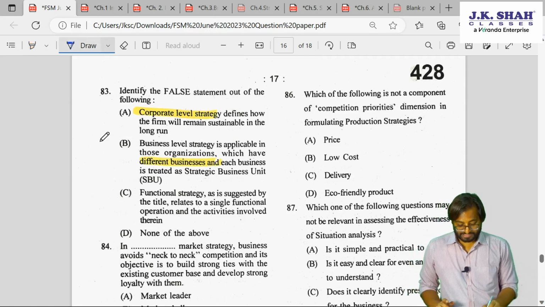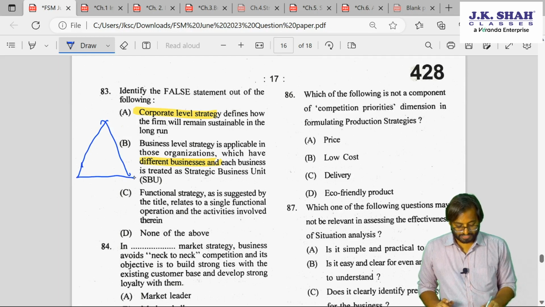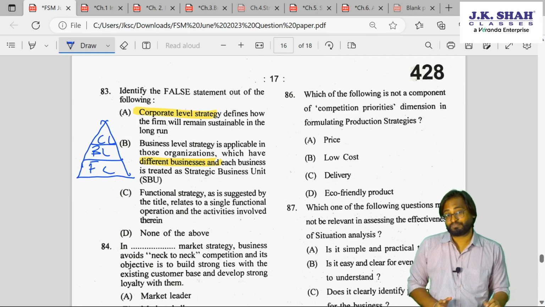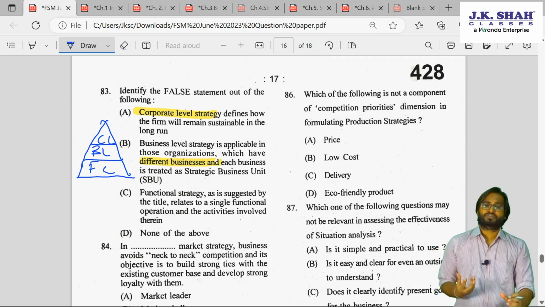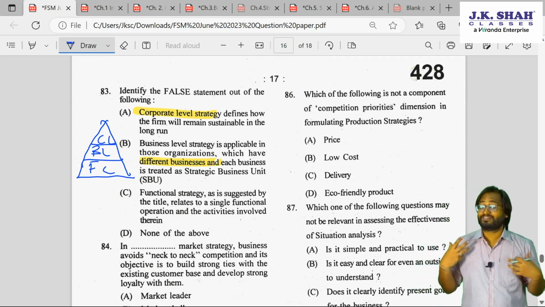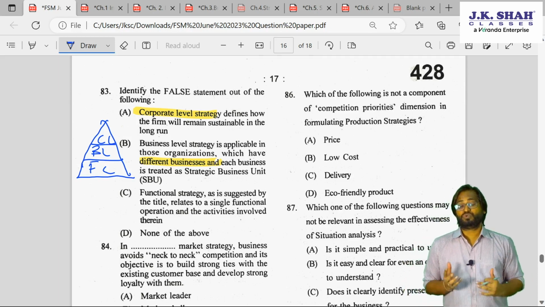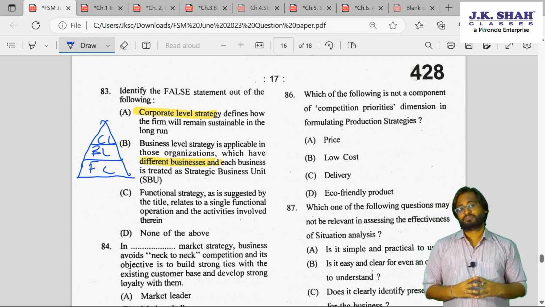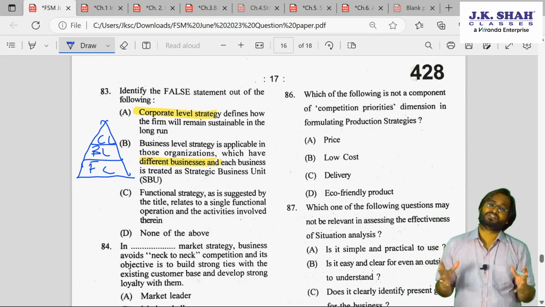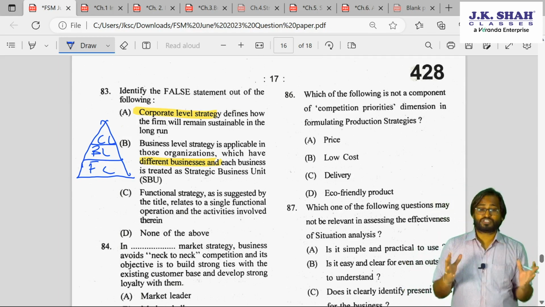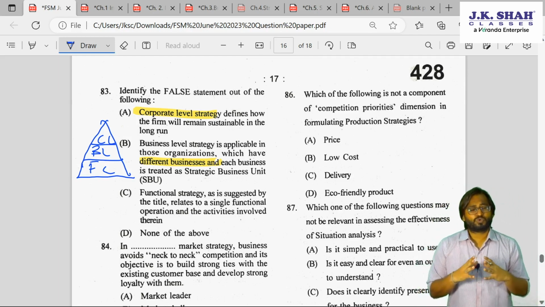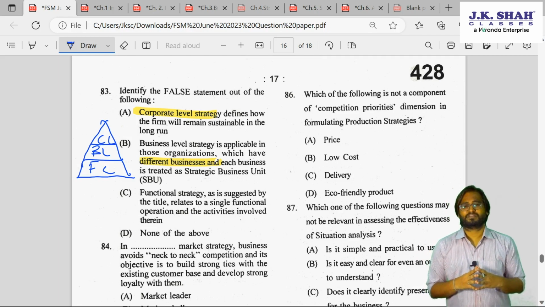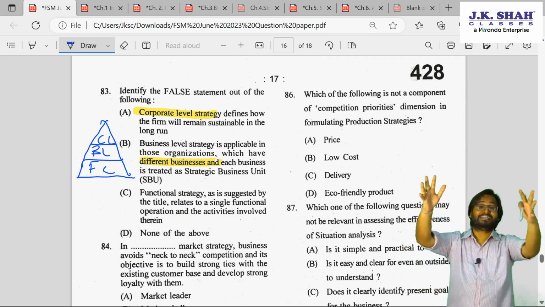If you remember, guys, there is something called a pyramid. We used to draw this pyramid in our lectures. This is corporate level, this is business level, this is functional level. Think about an organization like ITC, Tata Group, Reliance Group, Adani Group, Godrej Group, Aditya Birla Group. They are into so many businesses. Do you think one person takes all the decisions? Do you think Shri Mukesh Ambani takes all the decisions for all the businesses? Do you think Shri Chandrasekharan, the current head of Tata Group, takes decisions for all the businesses? No. They are corporate level for the entire organization.